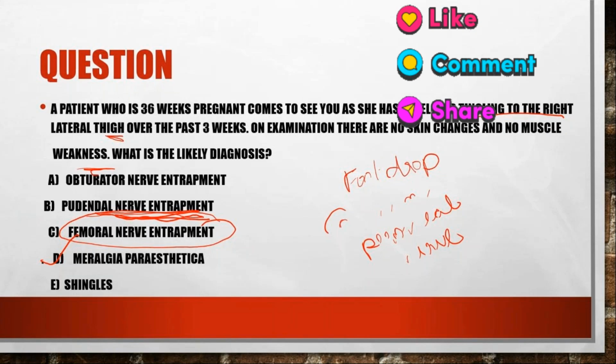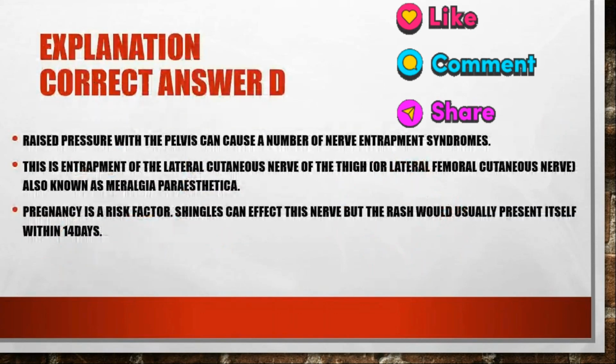Yeah, okay, so tell me where the obturator nerve lies in the thigh, which compartment: medial, lateral, or intermediate? Medial compartment. So it will have a similar presentation to femoral nerve entrapment, that is, weakness on the medial side of the thigh. Okay, but there will be no tingling. Yes. So the correct option is option D.